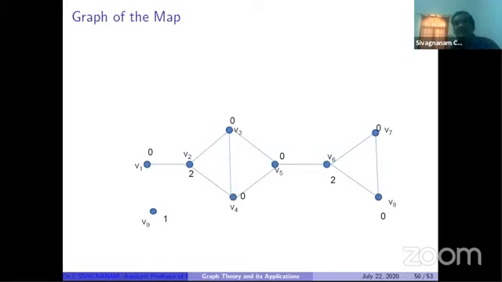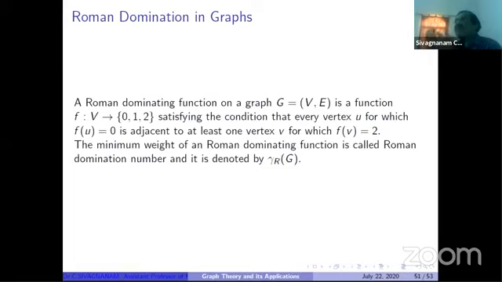So what is the meaning of Roman domination? First we think about assigning numbers to the vertices, assigning the number 0, 1 or 2. So we are assigning numbers, and we call this a function. Assigning is a function. So the Roman dominating function of a particular graph is a function from the vertices to what numbers we are assigning.